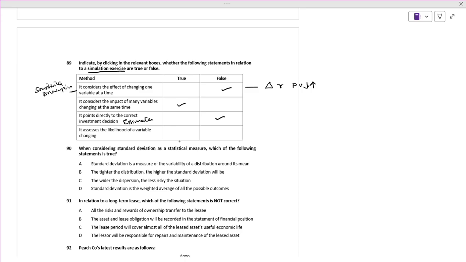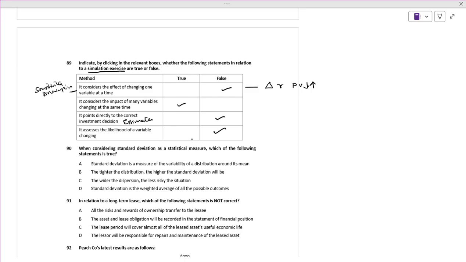More or less it is, but it is not the variable changing. It talks about various other factors which are going to be considered in terms of possible outcomes. It takes into consideration the possible outcomes as such.